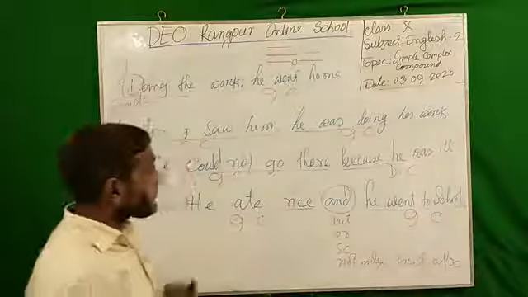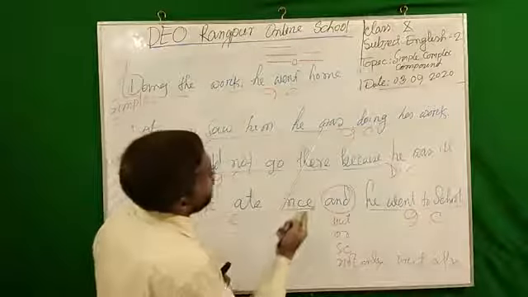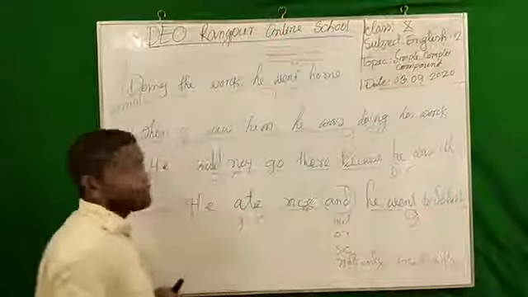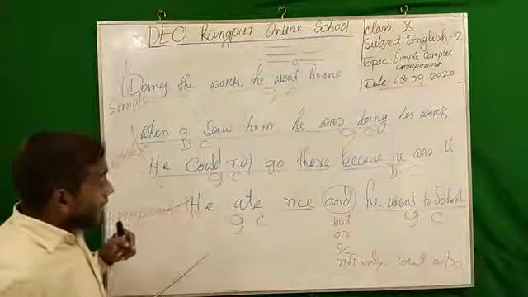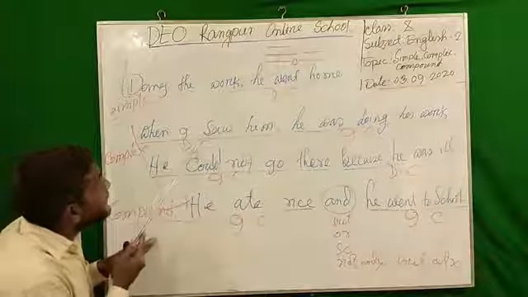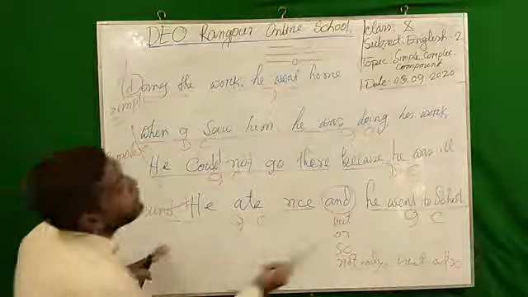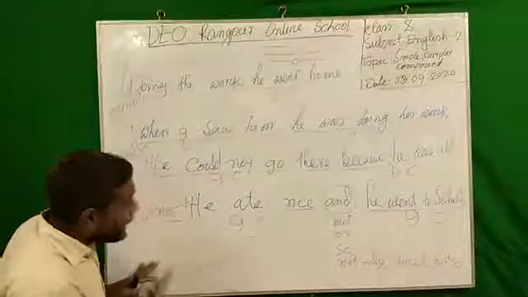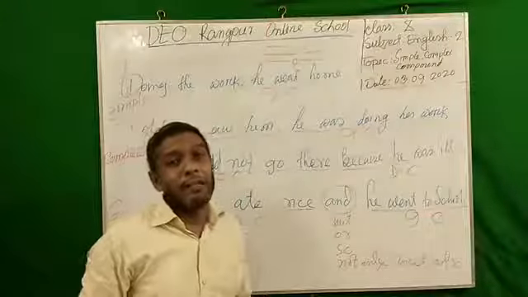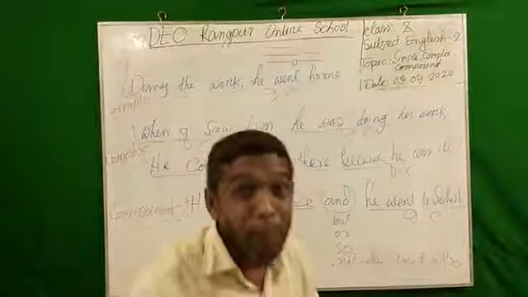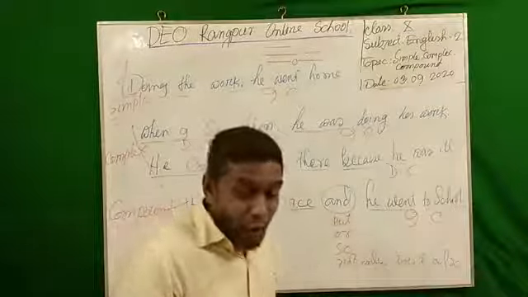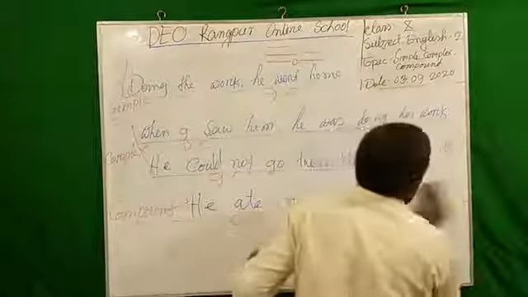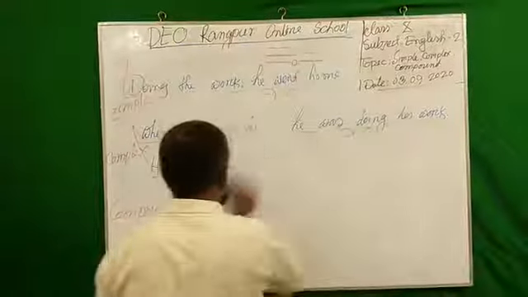Again, in a complex sentence there are two clauses, but one is dependent and another is independent. So dear students, if I can turn this dependent clause into independent, it will be compound. Again, if I can turn one independent clause from here into dependent, it will be complex very easily. So today's target was to give you this technique only, and perhaps I have come to the end because our time is limited.